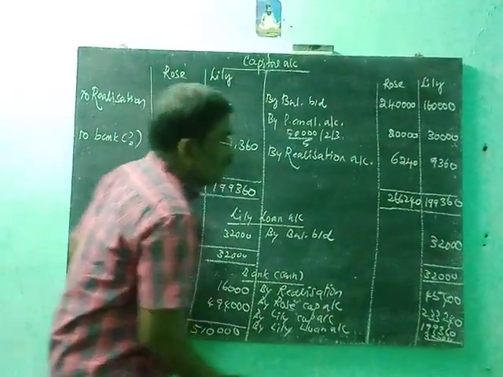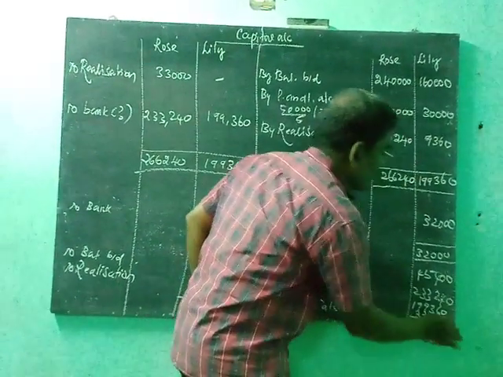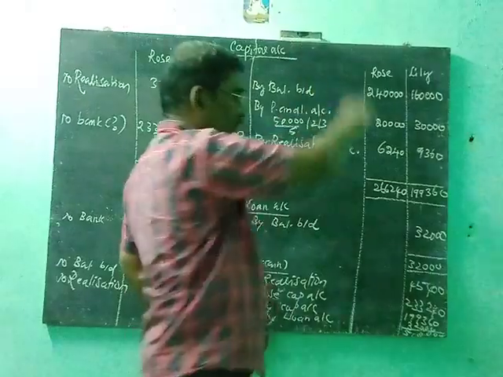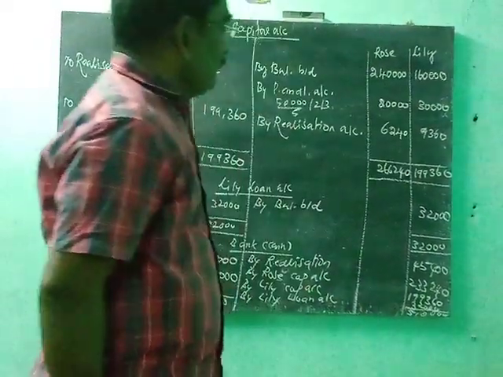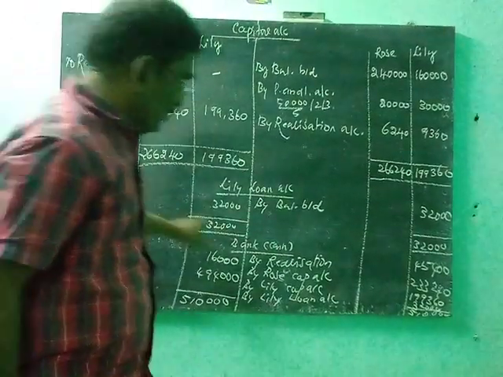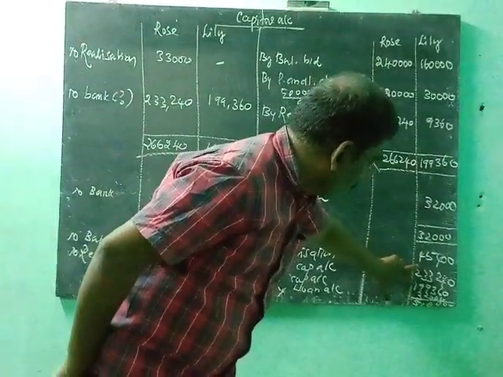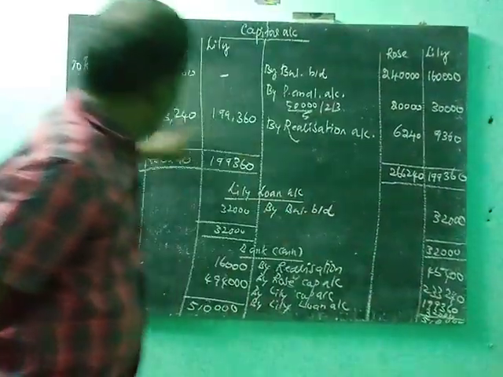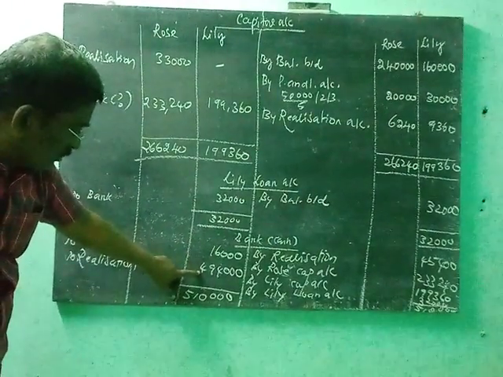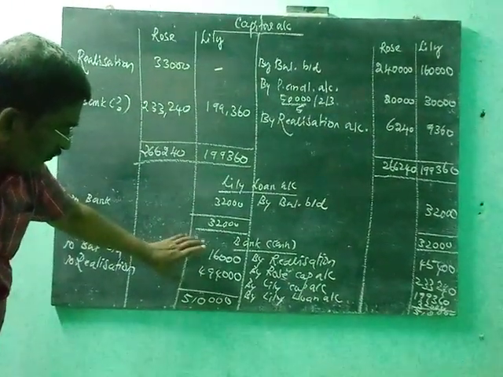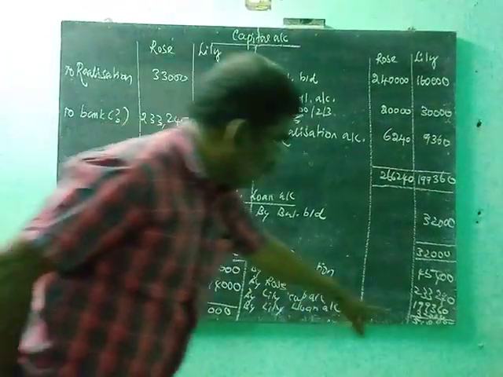If the cash account or bank account, credit side and debit side, both are the same, the problem is correct. So this is 32,000. This one is also 32,000. This is taken from the realization account. Both figures are taken from the capital account. This is the opening balance. This is taken from the realization account. So when dissolution realizes 5,10,000 rupees from assets, the 5,10,000 is the settlement.